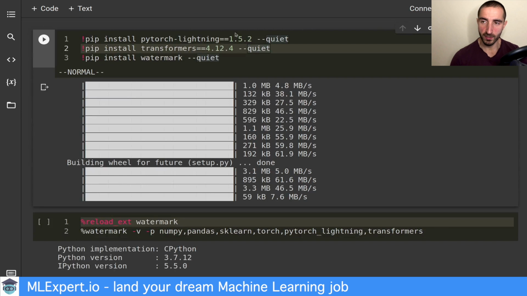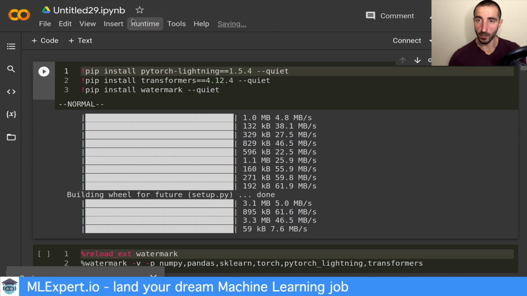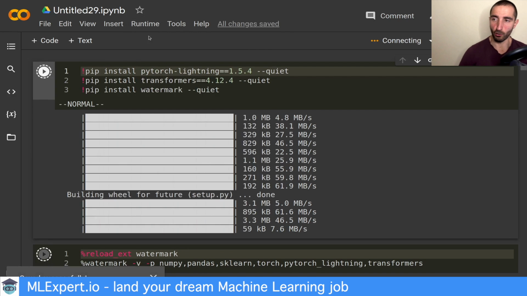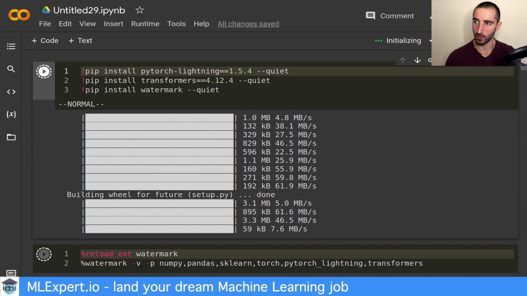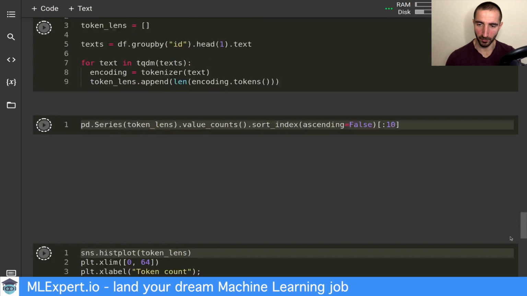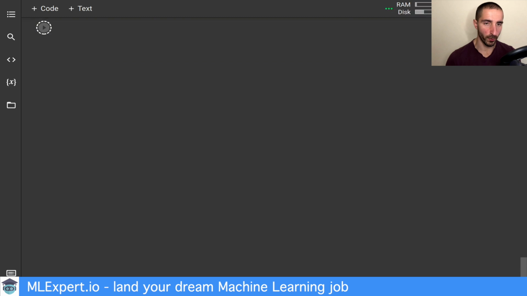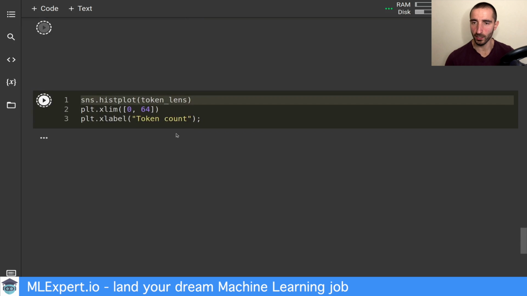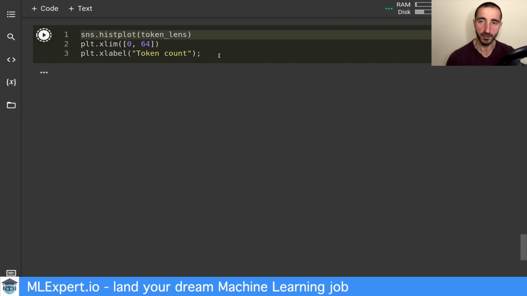But first, there is a newer version of PyTorch Lightning, and I'm going to start by installing this. And then I'm going to run through all of the code from the last time, and this will go ahead and install PyTorch Lightning at the newest version. So if I go to the bottom of this, I'm going to start with converting the data into a single data point, or single label, per each comment.